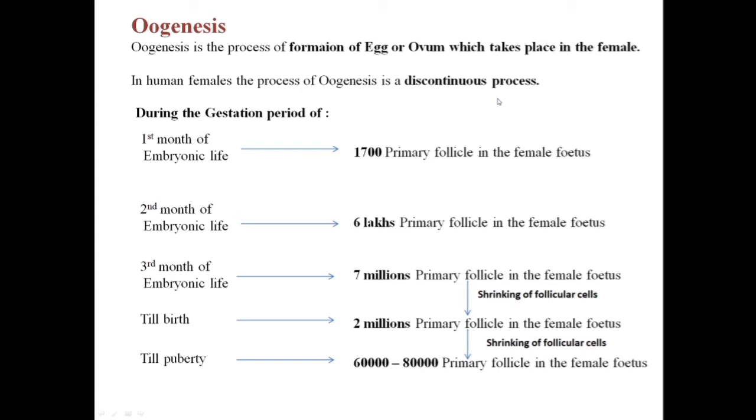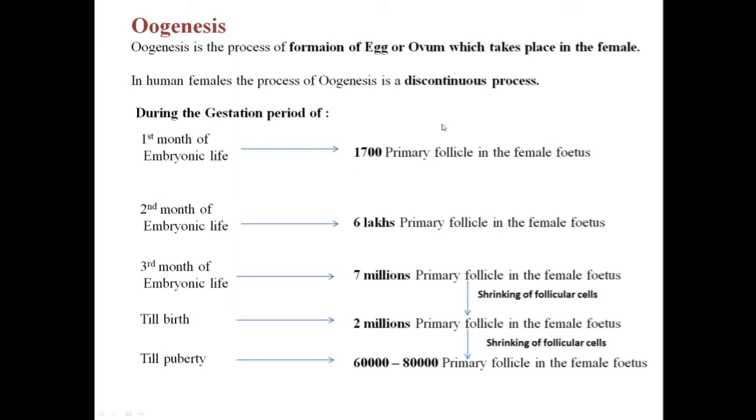Now there are some interesting things seen in human females. During the process of gestation, that is the process where the embryo is developing, in the first month of embryonic life, the female fetus will already have 1700 primary follicles in its ovaries.